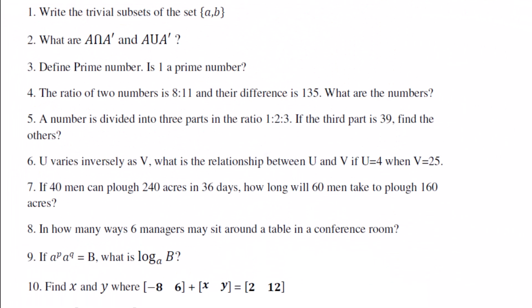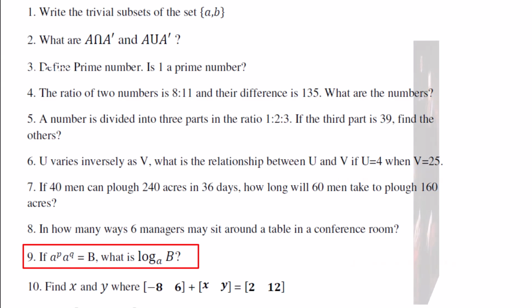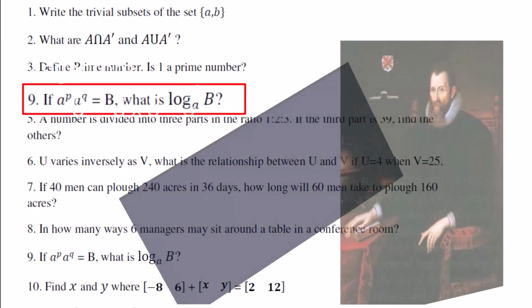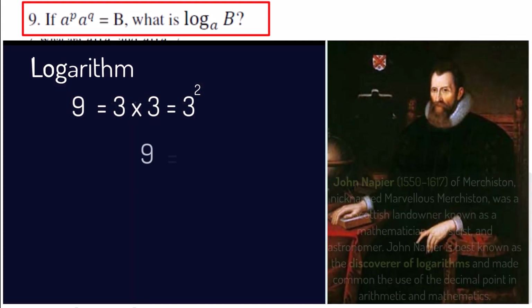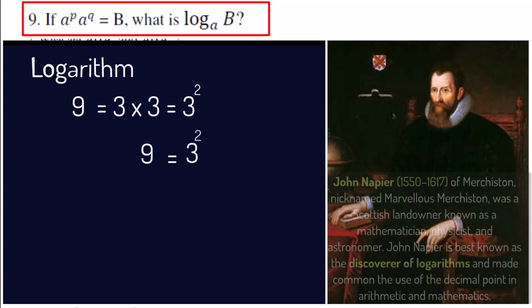Next question is, if a raised to p into a raised to q is equal to b, what is log b to the base a? We know 9 is equal to 3 into 3, that is equal to 3 square, which is the exponential form.